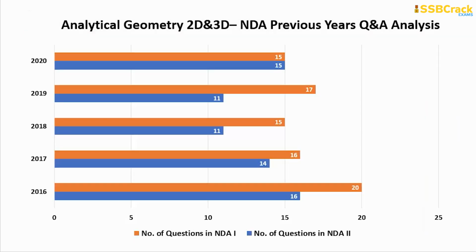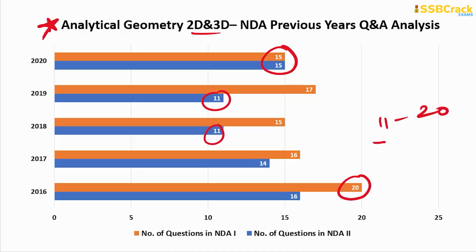Then comes the analysis of the next topic to understand, that is analytical geometry 2D and 3D. You must know that based upon this topic, 2D and 3D combined, there were 15 questions each in the 2020 papers of the NDA examination, both in NDA 1 and 2. And you can see the highest number of questions so far was 20, and the least you can see easily was 11. So this analysis tells us that questions ranging between 11 to 20 are easily expected on analytical geometry 2D and 3D.